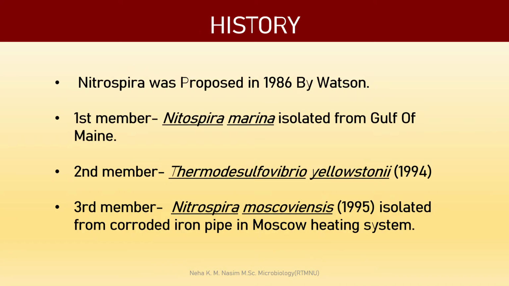Okay, so first let's see the history. Nitrospira was first proposed by Watson in 1986. Okay, so when the first member was proposed in 1986, earlier it was thought that Nitrospira species are restricted to the marine ecosystem only, but later when its other members were found, it proved that no, it is actually a ubiquitous bacterium which is ubiquitously present in the environment.